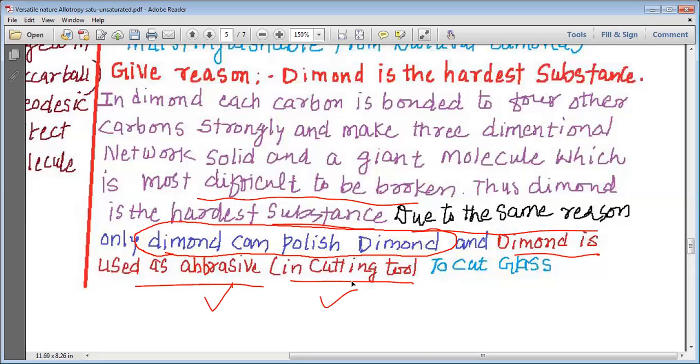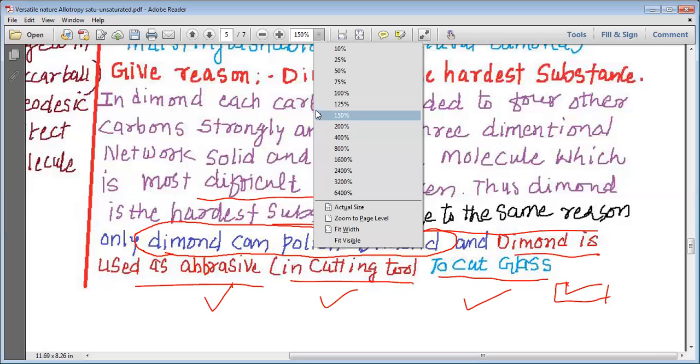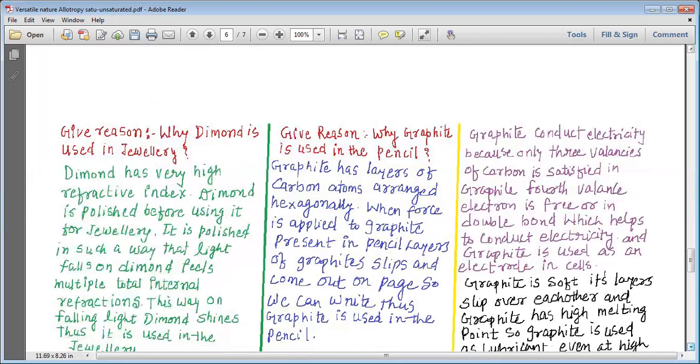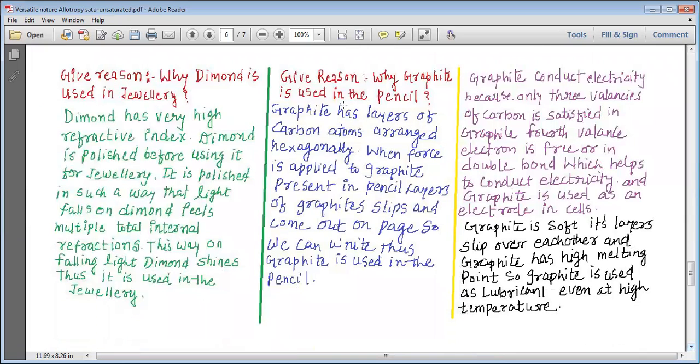So diamond is used in cutting tools. Diamond is also used to cut glass. So whenever you want to cut glass, it is preferable that we use diamond, because diamond cuts glass sharply and nicely. So these are the reasons why we use diamond in the cutting tools or as an abrasive.